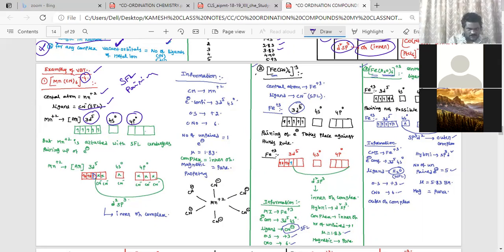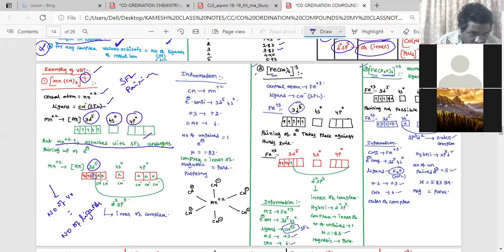But Mn+2 is attached with strong field ligands, so pairing will take place in 3d5. These five electrons get paired up. And what happens here? Six vacant orbitals. I already told you the number of vacant orbitals is equal to the number of ligands.